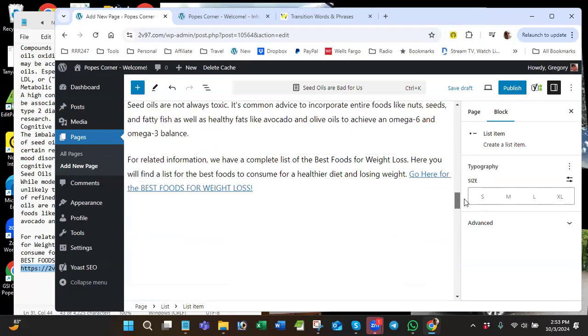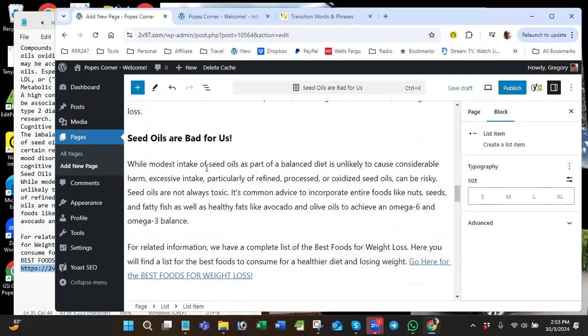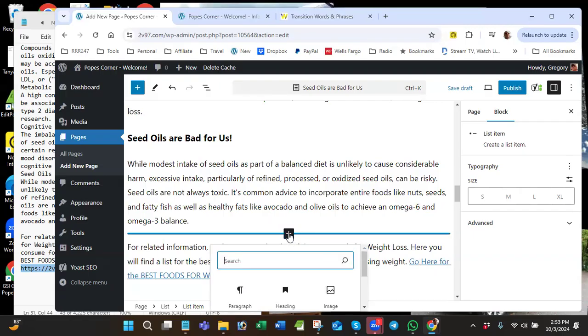So I'm going to go down here to the bottom, and I'm going to add my other images here. Seed oils are bad for us. Well, modest amounts in a balanced diet, unlike considerable harm from excessive intake, particularly refined, processed, oxidized seed oils, which are risky. It's toxic. So for related information, here's a list of the best foods for weight loss. Here you will find a list of the best foods to consume for a healthier diet and losing weight. That's the page that I showed you guys earlier. So I'm just going to put this other image, which is good oils, in here.